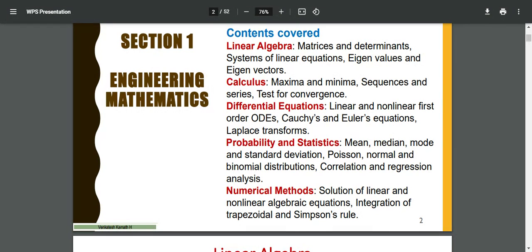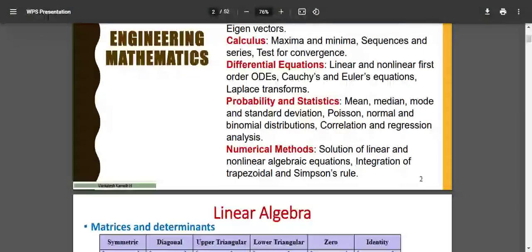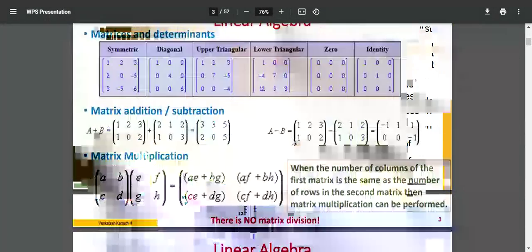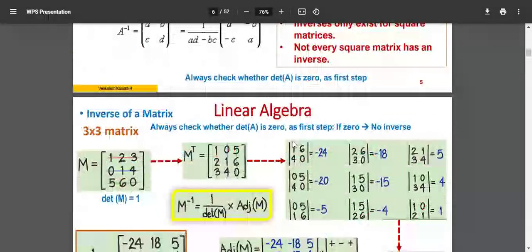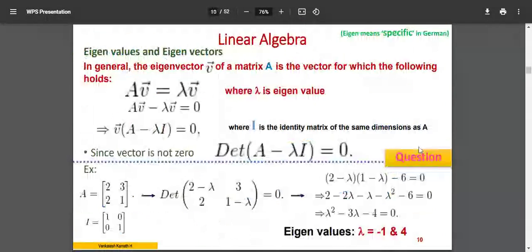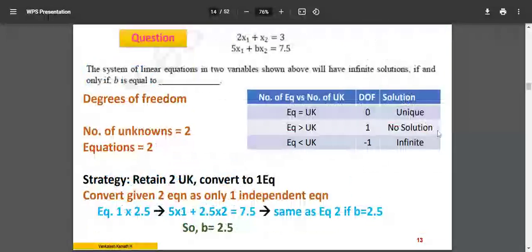Why I'm concentrating on this? Remember, even a 1 mark or 2 mark difference, if you create, that is worth around 10 score out of 1,000 score or ranking. It counts to around 5 to 10 rank, even a 1 mark difference. So that's why you need to concentrate wherever it is possible. You should try to grab the marks. That is why I'm concentrating on the topics where you can easily score, which you should not leave out.